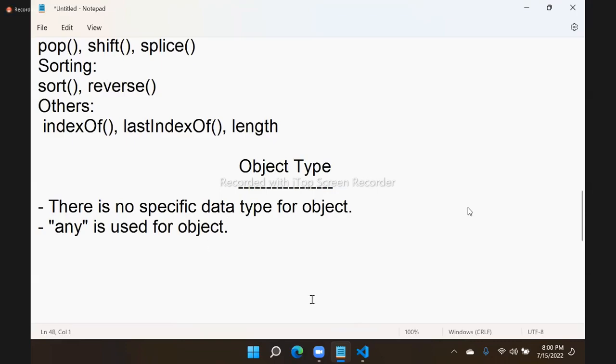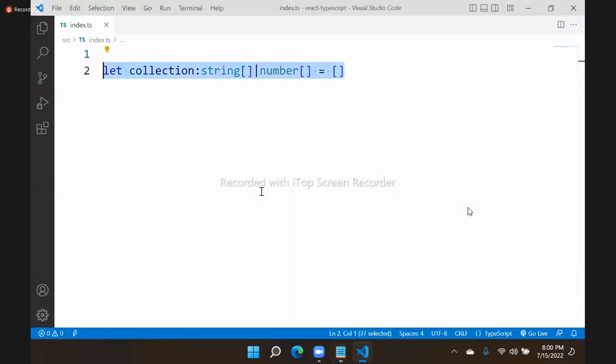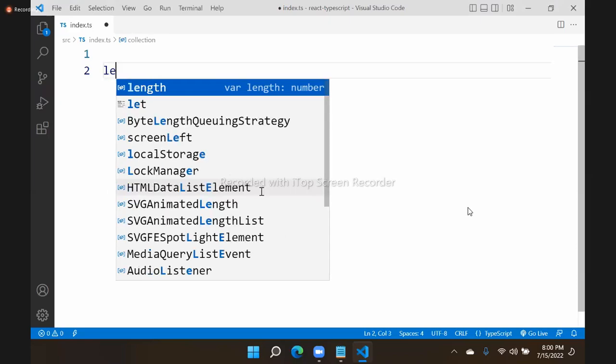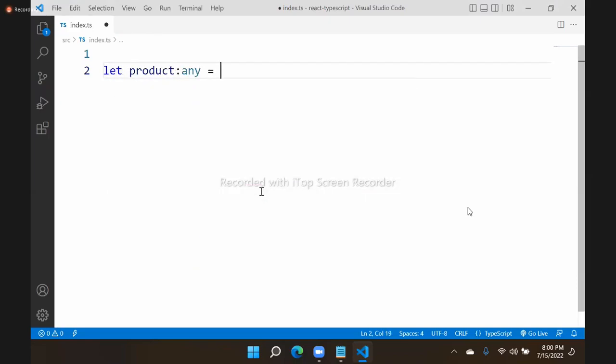So for example, here I have to create an object. let product is an any type of object.